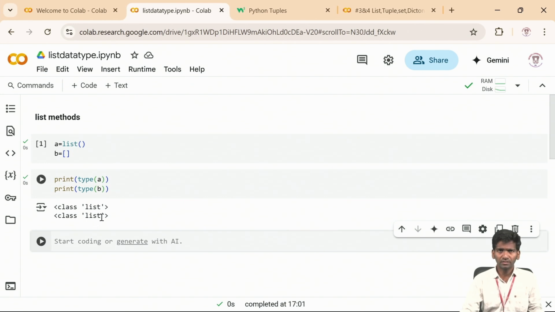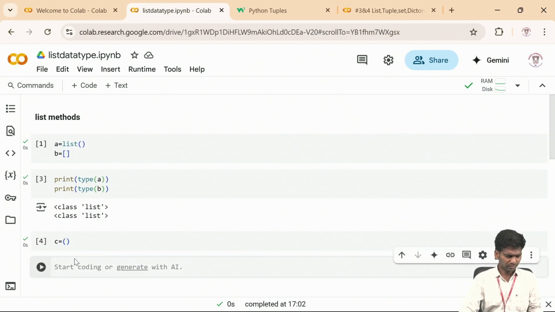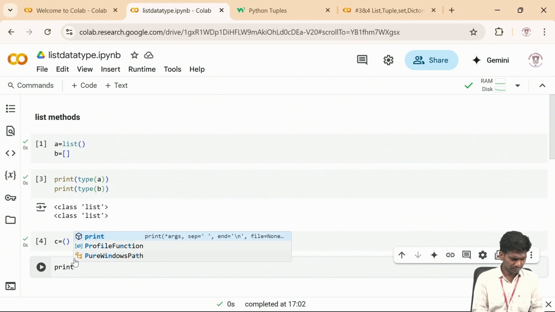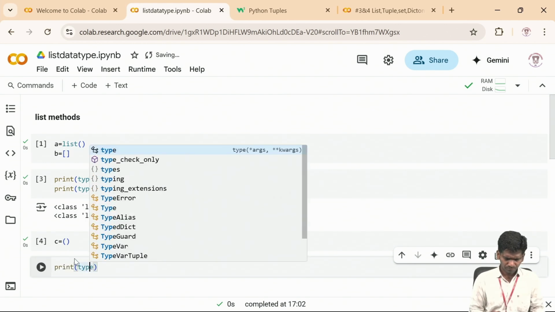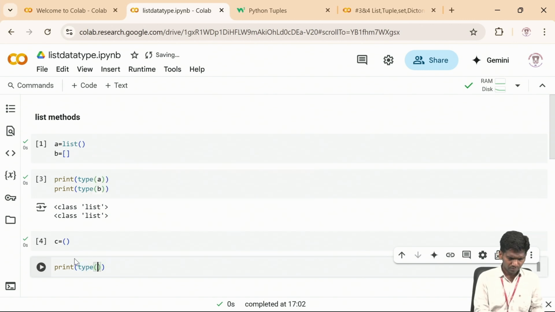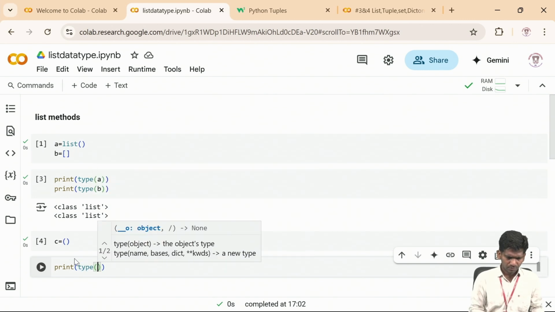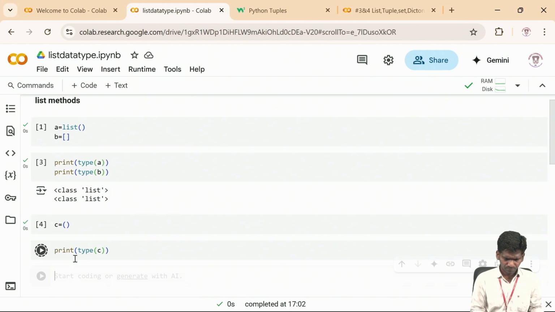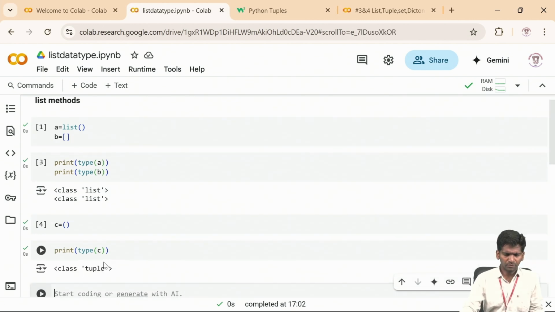So if it is not a list, how do you know? You declare one variable, you just simply put like this. Okay, so this is not a list. You can check it. Print type of C. Yeah, it's showing tuple. The type method is used to check the data type of that particular variable.